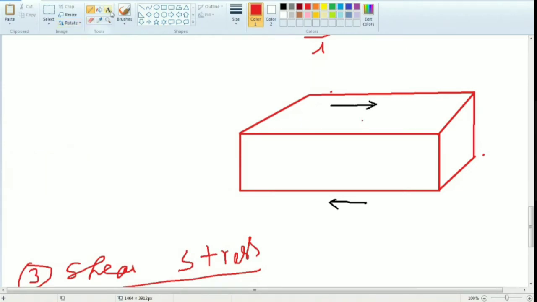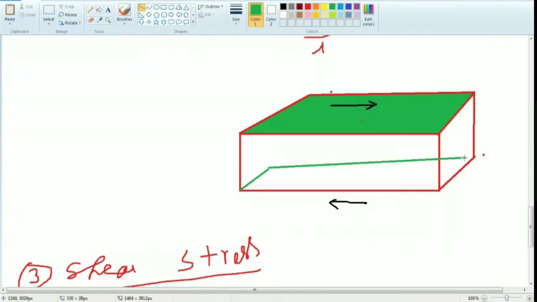Okay, ma? So we are applying the load here, the top as well as the bottom. The bottom may be like this. I can try to plot. Okay, yeah, good, nicely I got it. Top as well as bottom, the force acting tangentially. You understand the logic, ma? Do you have any doubt regarding that shear, ma? Clear? Okay, ma.